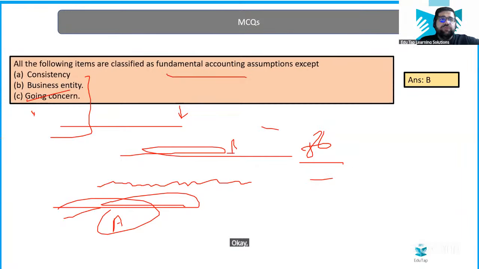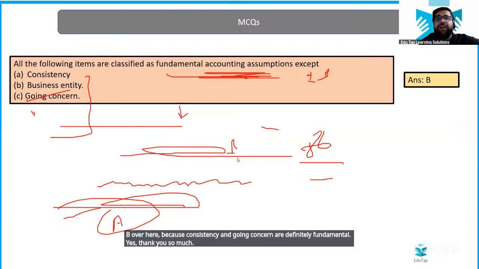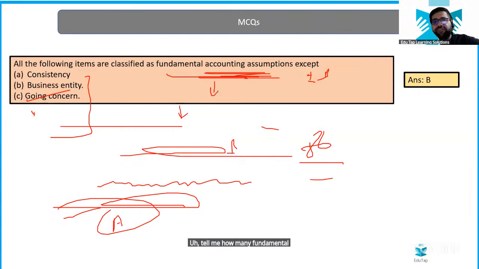Okay. So which one is the fundamental accounting principle except? So answer will be option number B over here because consistency and going concern are definitely fundamental. Yes, thank you so much. Tell me how many fundamental principles we have. Three. So first one is consistency, second one is going concern, and the third one is accrual. So I now hope it is clear.